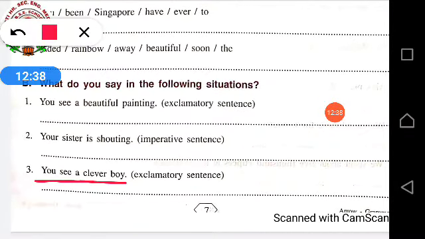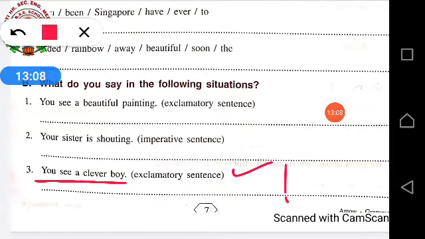In the same way, third one, you see a clever boy. When you see a clever boy, what do you say? And that sentence should be in the form of an exclamatory sentence. So when you see a clever boy, how do you react? Simply you won't say it, no? How will you say? What a clever boy he is. And an exclamation mark will come at the end.